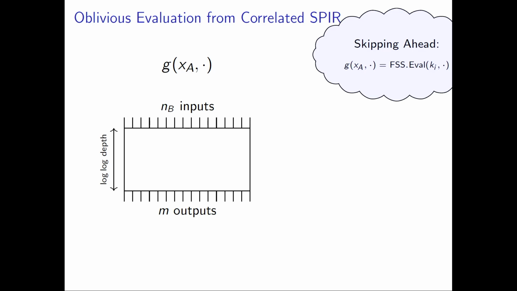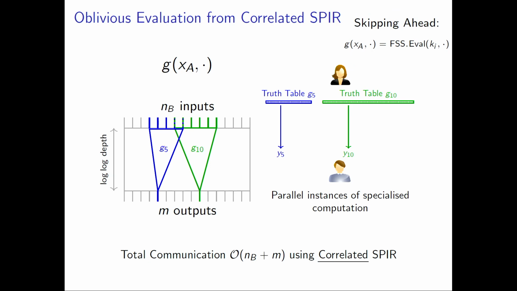And the answer is yes, using the simple observation that because I'm dealing with a circuit where every gate, be it an addition or a multiplication, has fan-in at most 2, each output in log depth only depends on at most logarithmically many inputs. So in turn, each output gate of your circuit has a polynomial-sized truth table. And now in order to evaluate this circuit, you can have Alice prepare all of the truth tables, they're all polynomial size, and retrieve exactly one element from each of these databases.